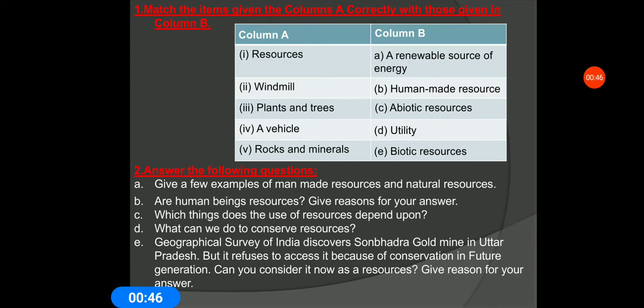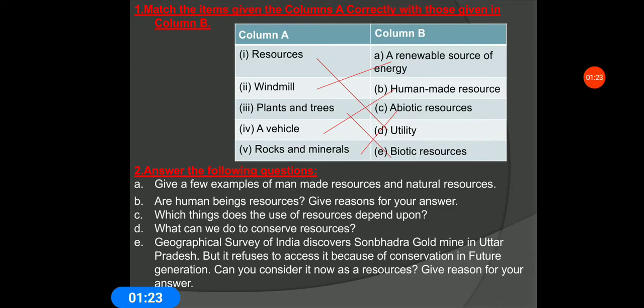E, abiotic resource. So first, the resource will be matched with utility because a thing becomes a resource when it can be totally utilized. Windmill with a renewable source of energy because it can be renewed. Plants and trees are biotic resources because they are living. A vehicle is a human-made resource because humans create it. Rocks and minerals are abiotic resources because they are non-living.